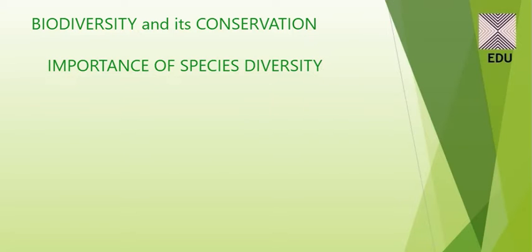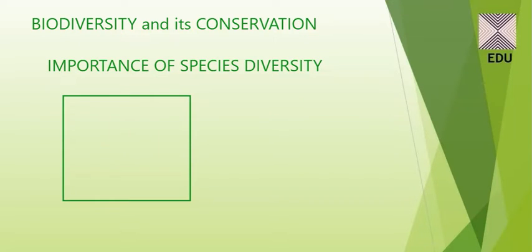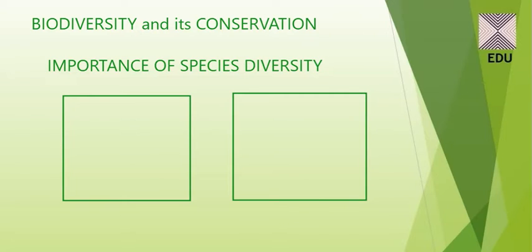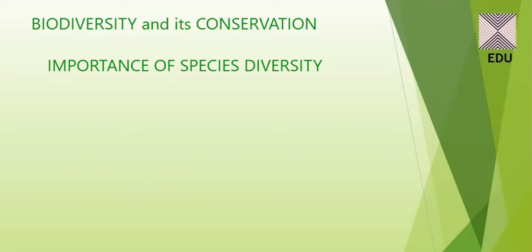Suppose you have two particular areas, one area having a huge biodiversity range and one area having a lesser biodiversity range, then the area on the left side will be more stable as compared to the right area. So that means if you have more species diversity, that area is more stable.